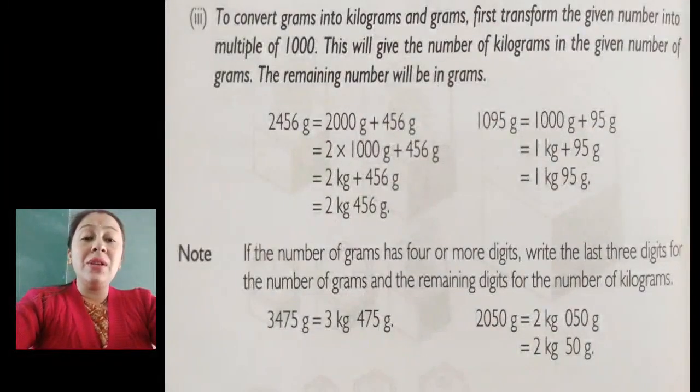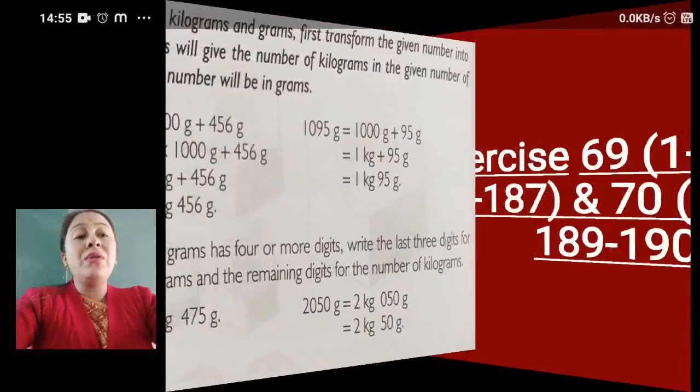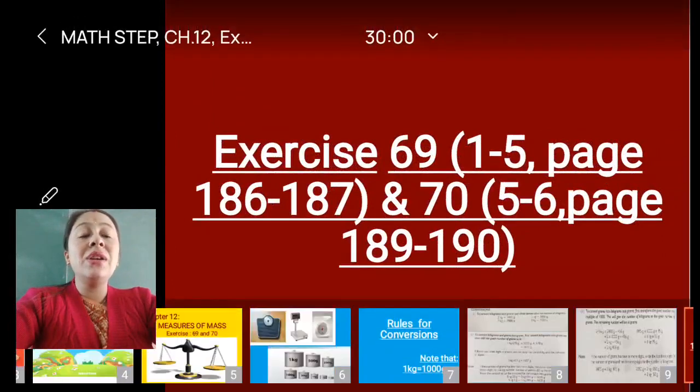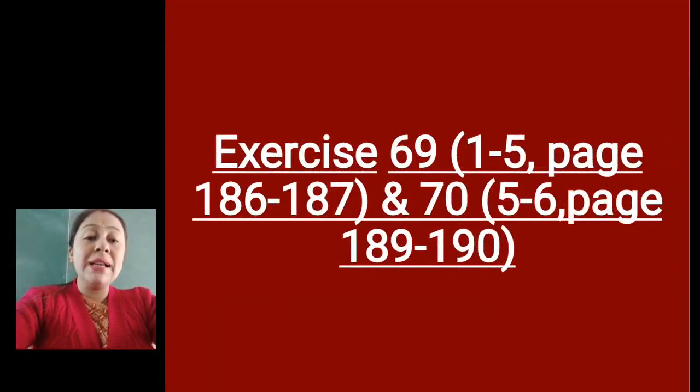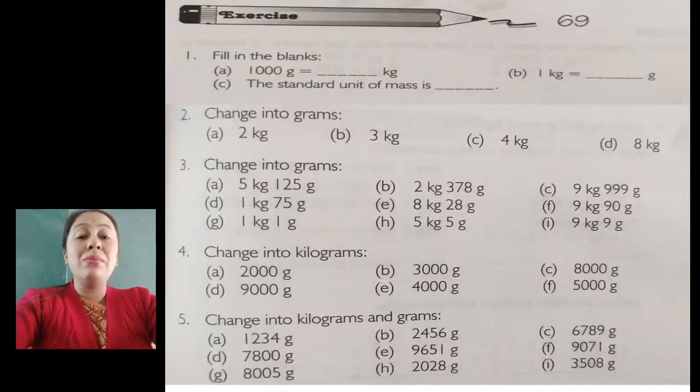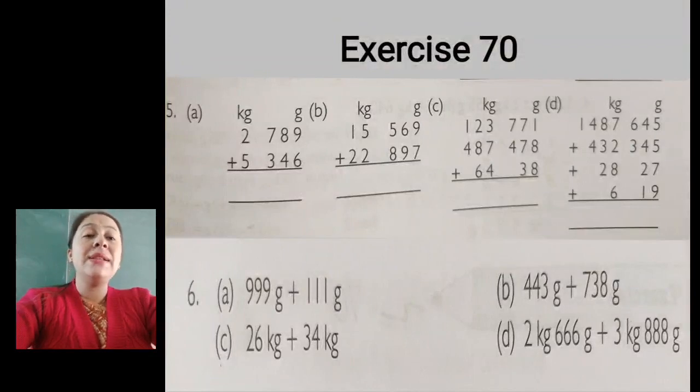1000 you will separate from 95. So 1000 gram plus 95 gram, that will be 1 kg plus 95 gram, equal to 1 kg 95 gram. Hope the rule of conversion is clear to you all. So let us see in brief what we are going to do in today's class. We are going to do exercise 69, questions 1 to 5, and in exercise 70 we will do 5 and 6 only, because exercise 70 is just simple addition. So this is exercise 69 and this is exercise 70.